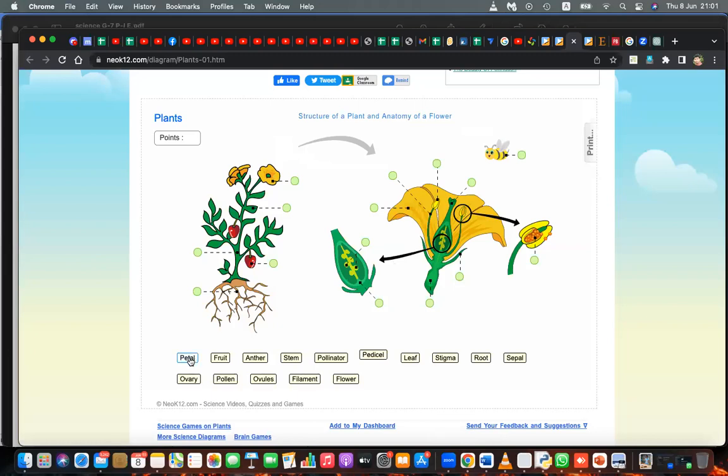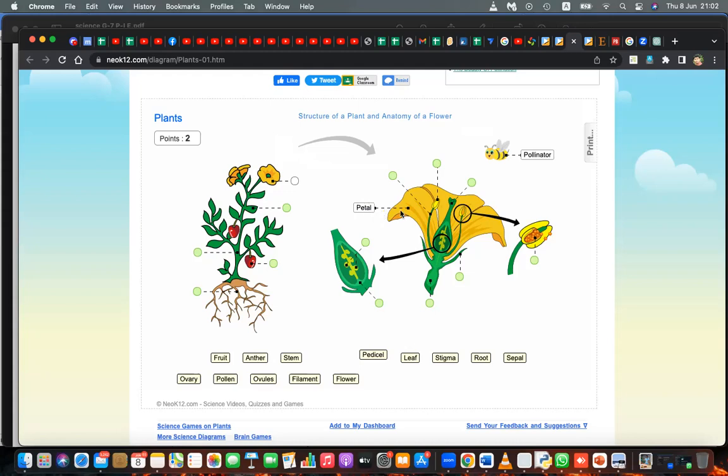Petal, here, correct or wrong? Pollinator.